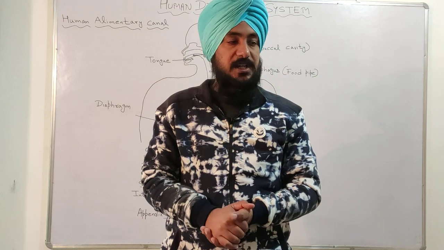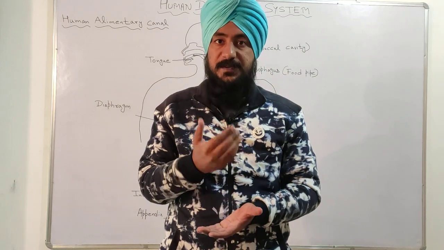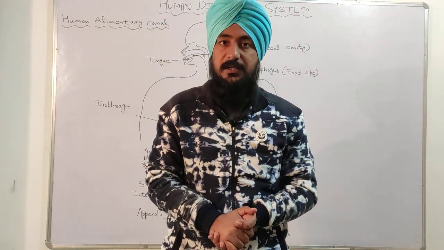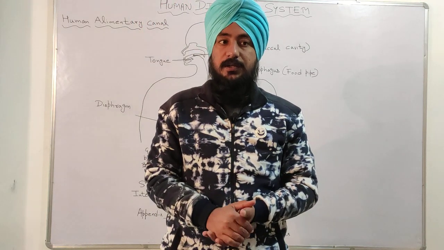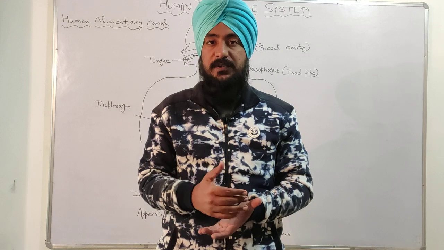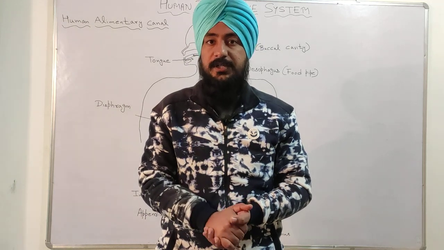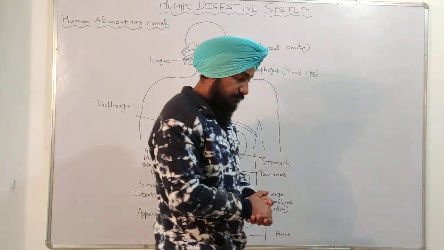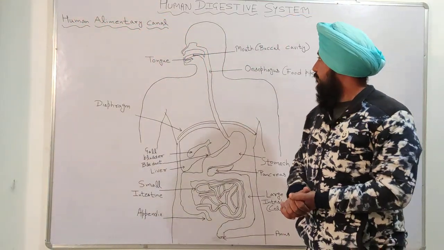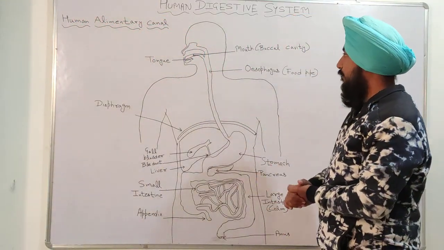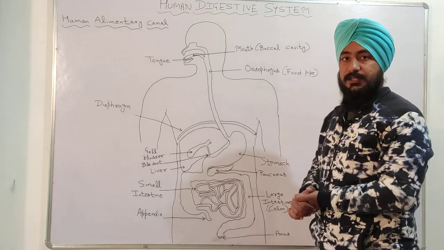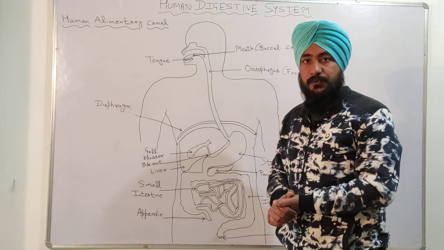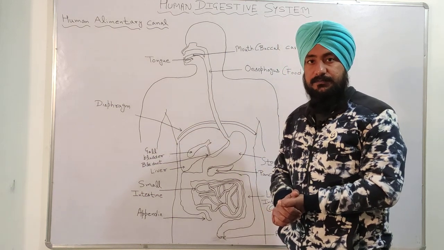So I am going to explain this figure of human alimentary canal, and by this figure we will study about human digestive system. First of all, you can see in the figure that we intake our food by our mouth.